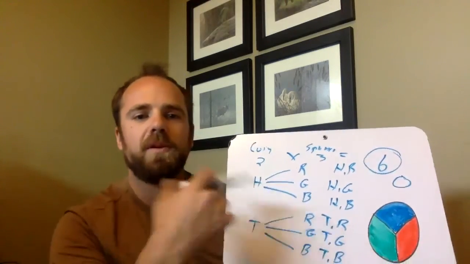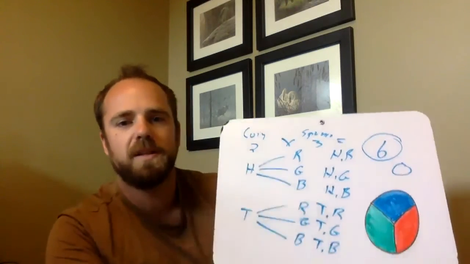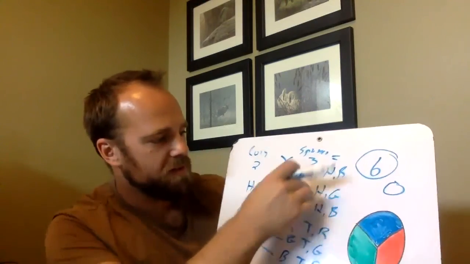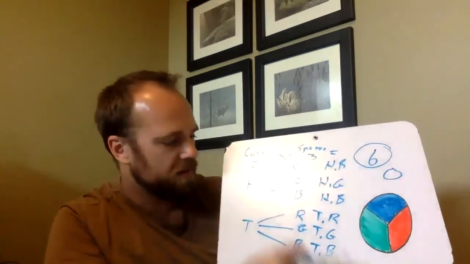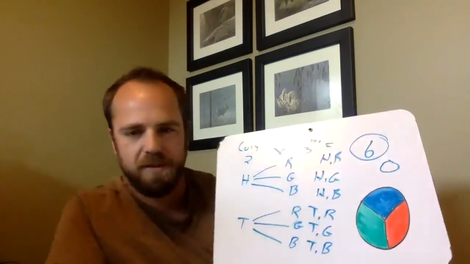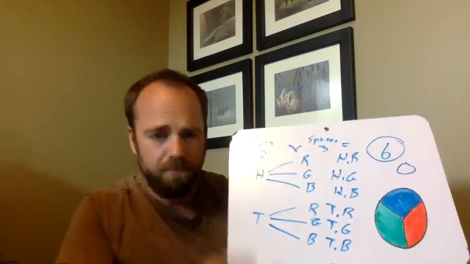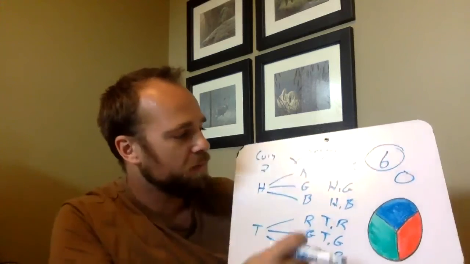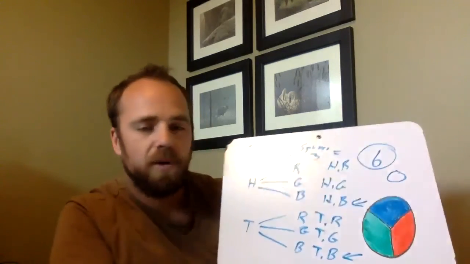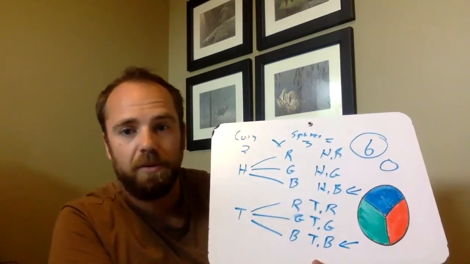And then you're looking at what are the favorable outcomes. What are the odds that I flip a heads? Well, it's going to be 50% because half of them have heads. The other half have tails. So it's basically saying whatever happens with the spinner doesn't really matter. Okay, what are the odds that a blue comes up? Well, I have a blue here and a blue here. So 2 out of 6, so 33%.